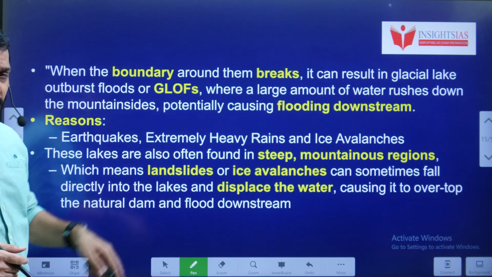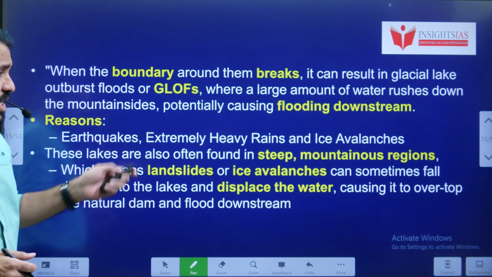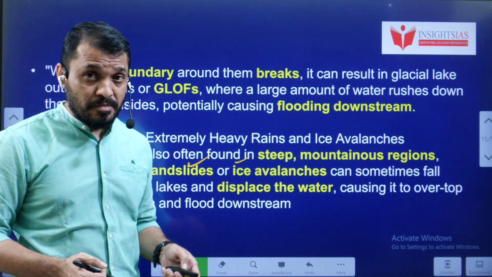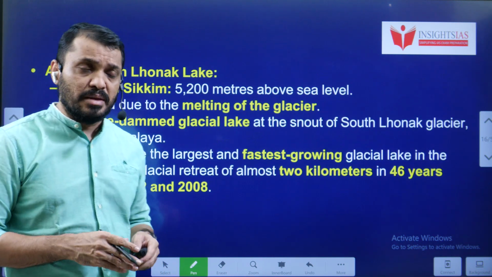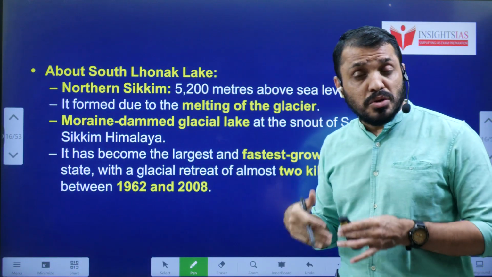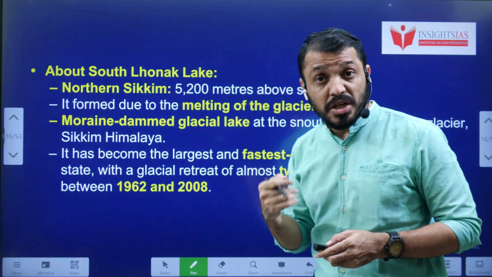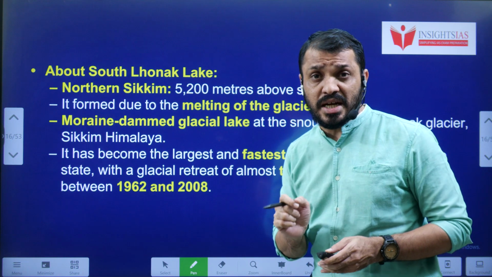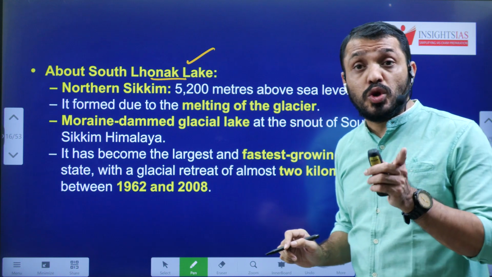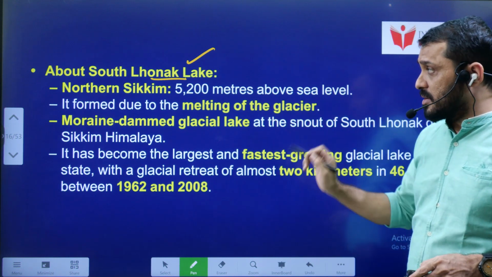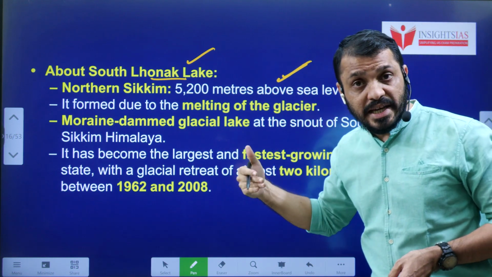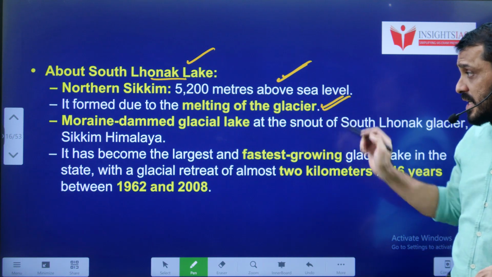I already explained the reasons for glacial lake outburst flooding. It may be due to a landslide, or an avalanche, or an earthquake, or global warming. It can be due to all these reasons that flooding is possible. Next, the flooding in Sikkim is related to which lake? That also you have to understand. This is related to South Lhonak Lake. This South Lhonak Lake formed due to the melting of a particular glacier.